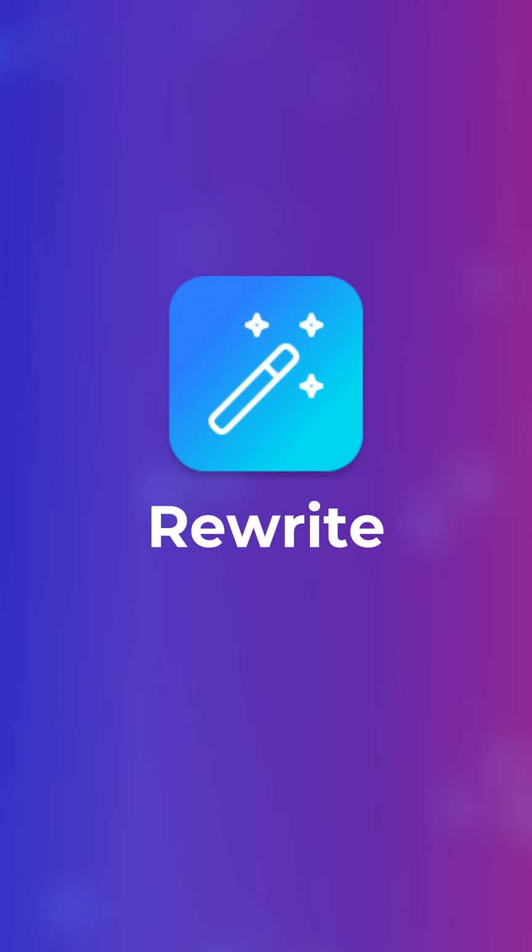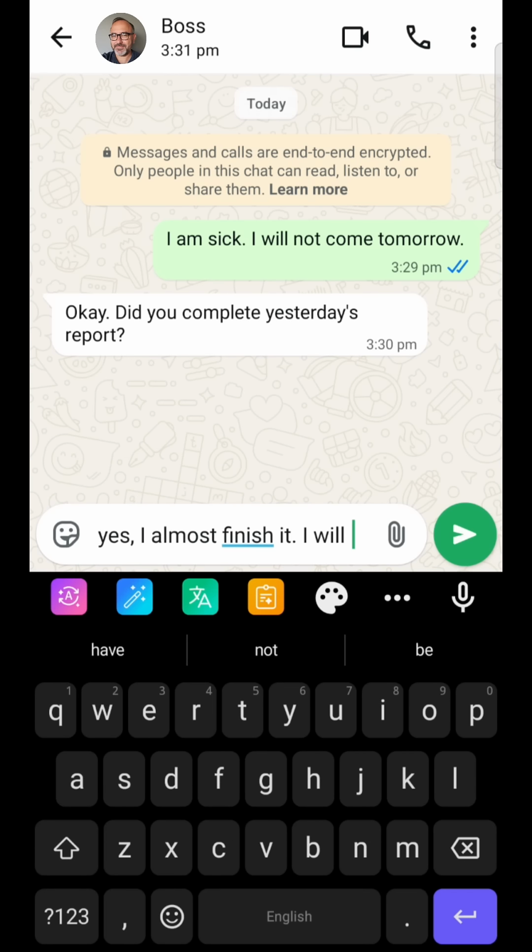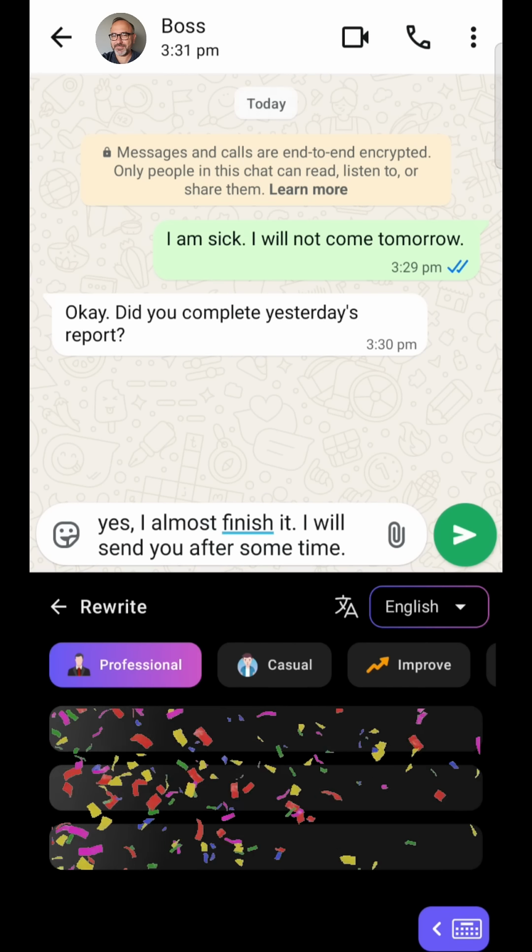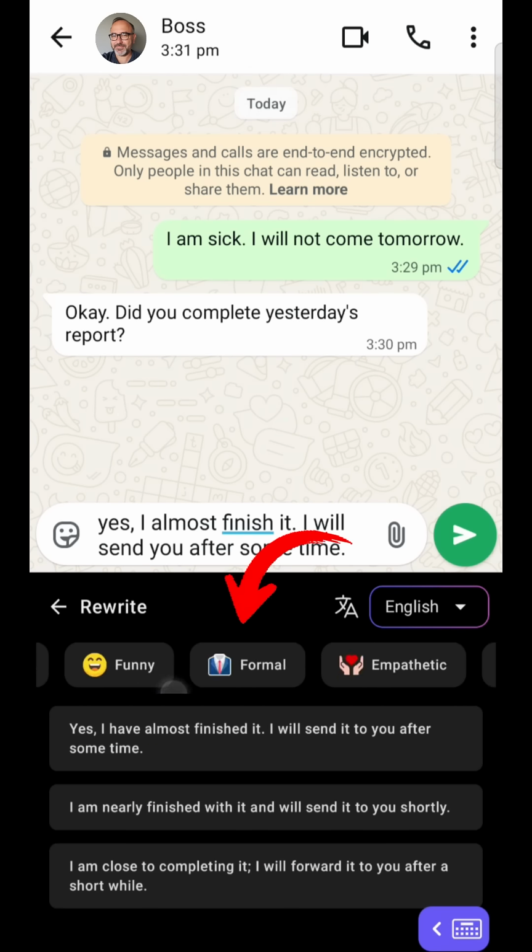Using Rewrite, change your writing tone. Type your message. Tap Rewrite and select the writing tone.